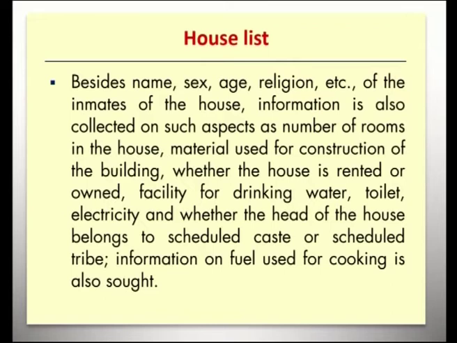Information on fuel used for cooking is also sought. This kind of information is put under the heading of house list.